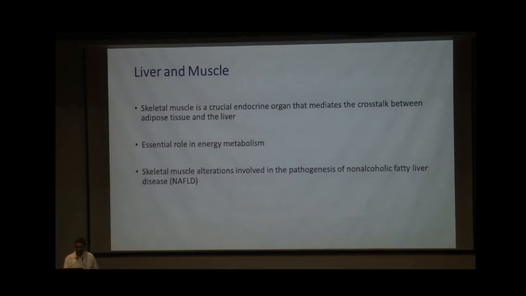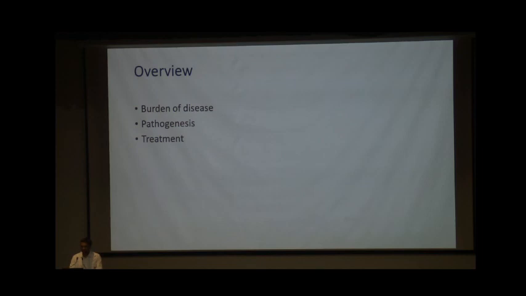So why do we have to discuss sarcopenia, especially in NAFLD? What is the interplay between liver and muscle? Skeletal muscle is a crucial endocrine organ that mediates the crosstalk between the adipose tissue and the liver. It also plays an essential role in energy metabolism, and skeletal muscle alteration is involved in the pathogenesis of NAFLD. That is what we will be trying to discuss. So the overview would be to discuss the burden of disease, especially NAFLD and sarcopenia, the pathogenesis and the treatment